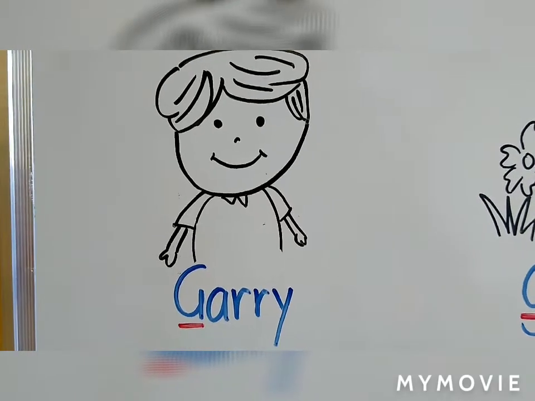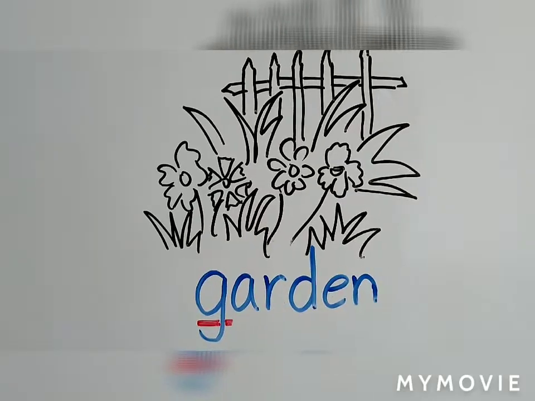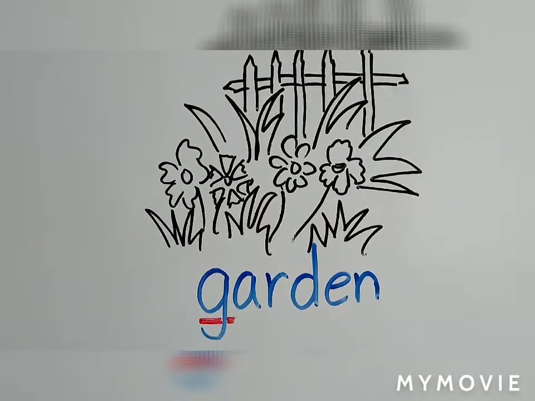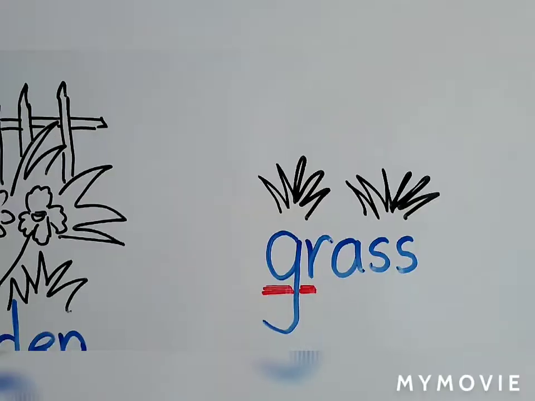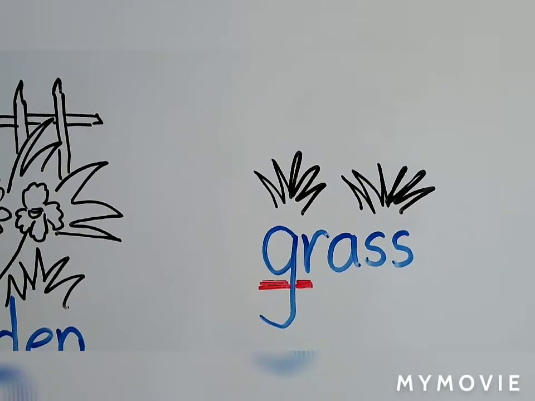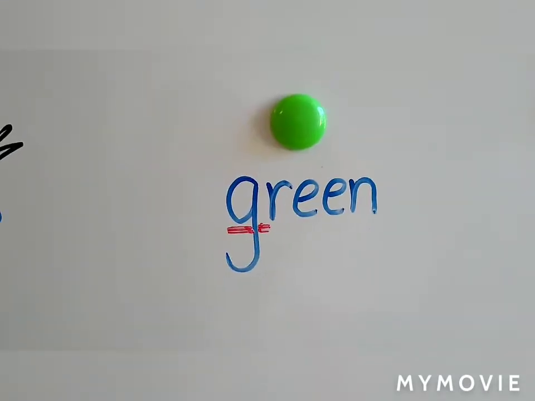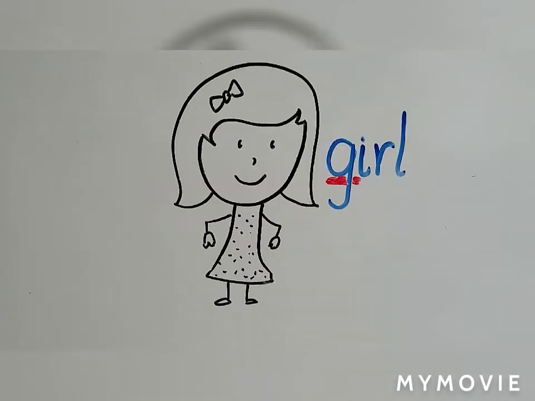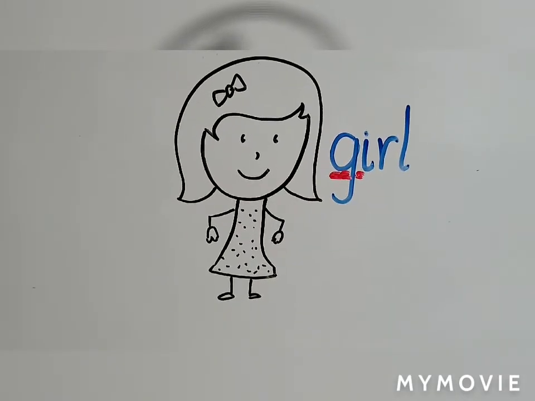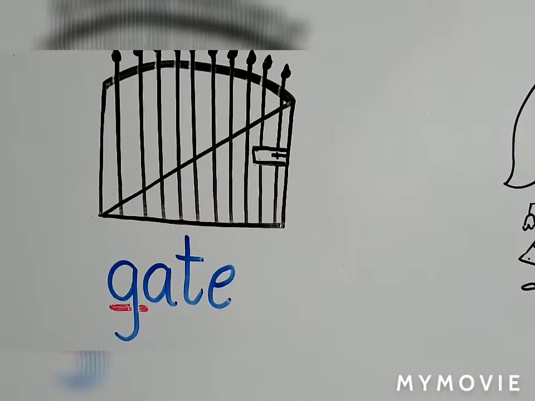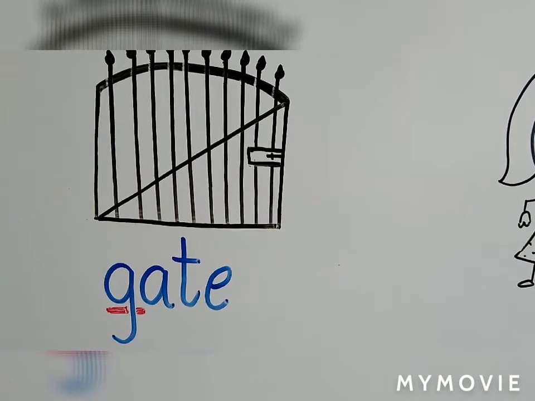He is Gary. Gary likes to play in the garden. There is some grass in the garden. The grass is green. There is a girl at the gate of the garden.